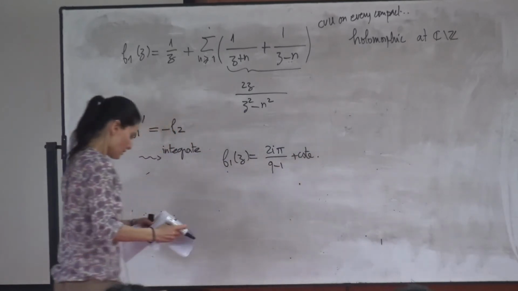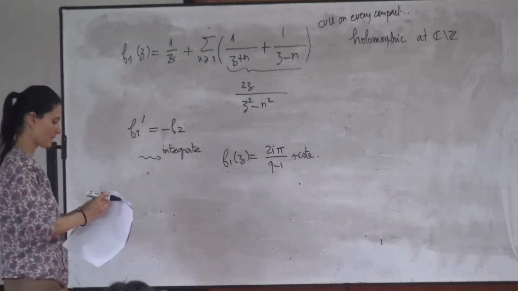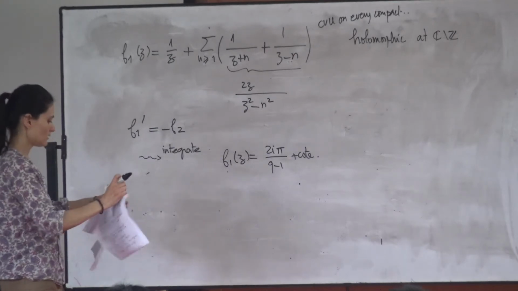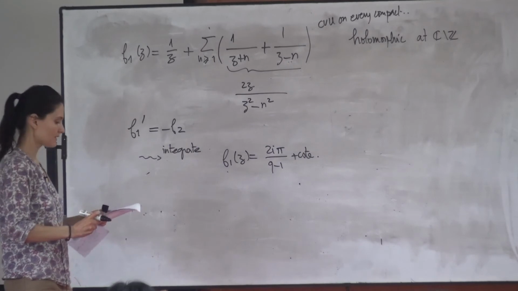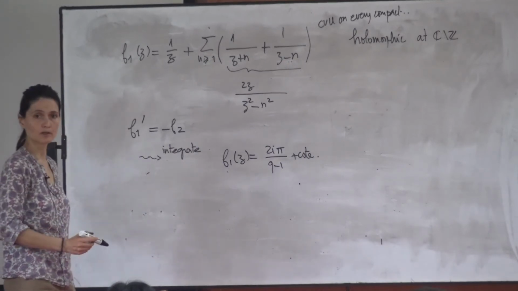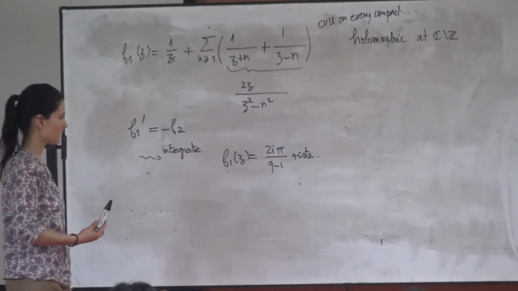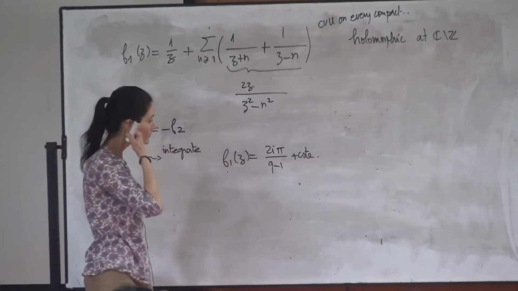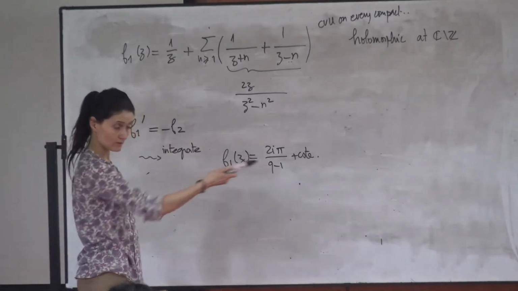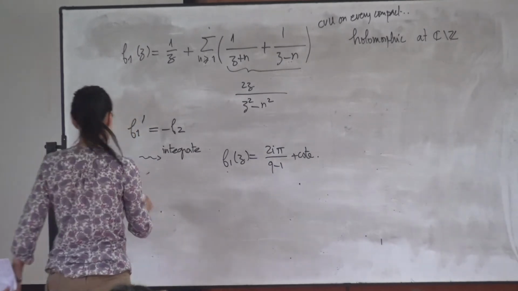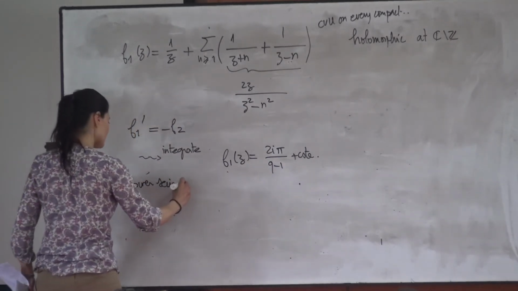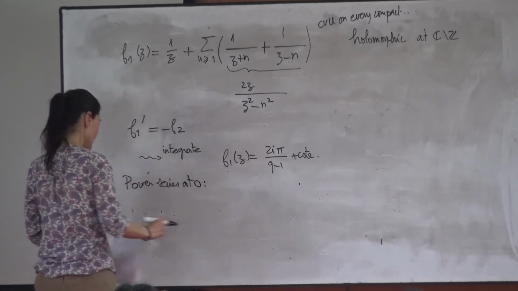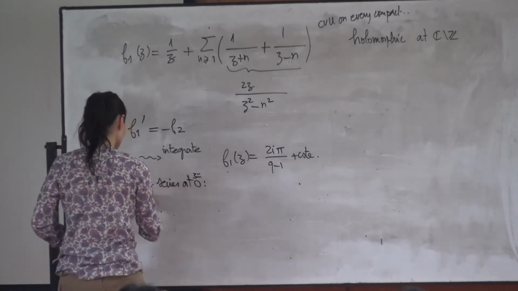And now I will write again the power series at z equal to 0. And doing this, I will get the constant here, and I will get the Euler formula. So I write the power series at z equal to 0.